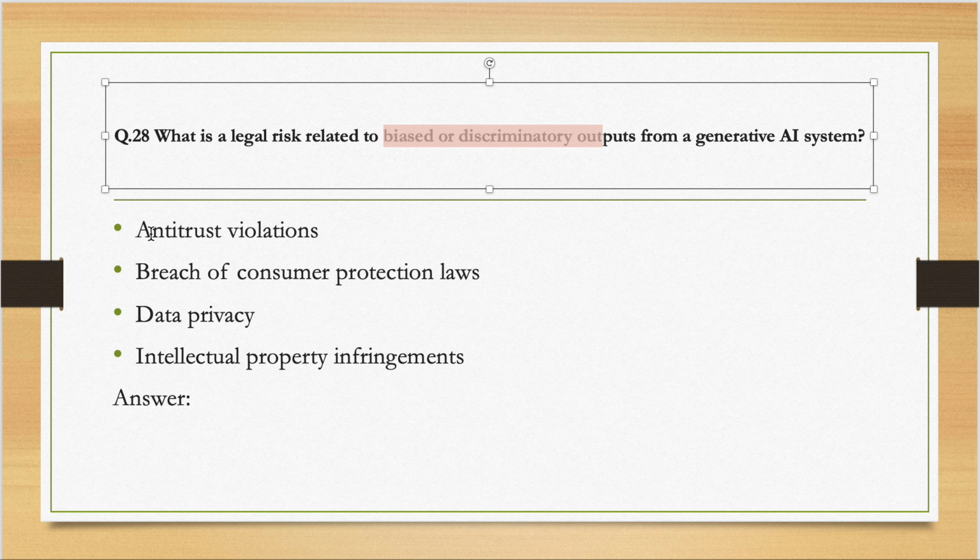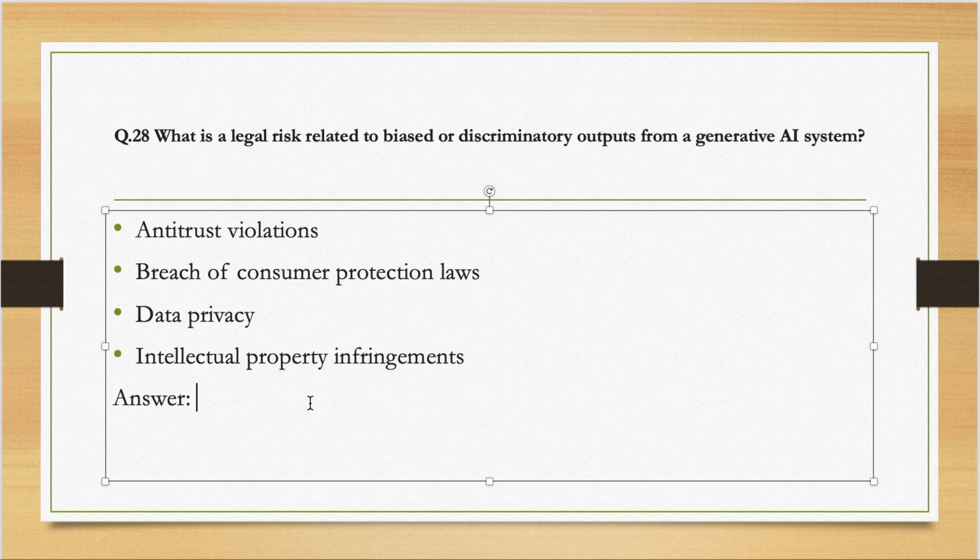Antitrust violations should not be the answer because that is something relating to trust and integrity. Discrimination is something where, if we are discriminating, we are basically violating a certain gender, age group or something. So that comes under breach of consumer protection laws.